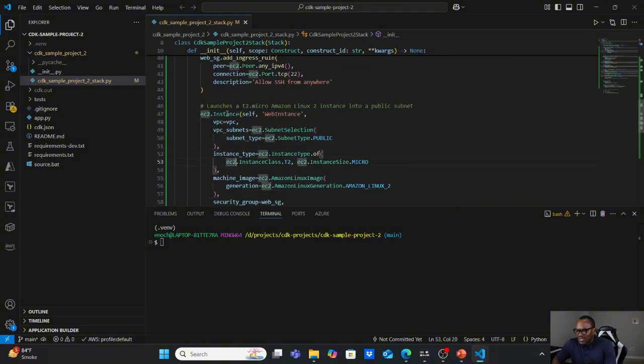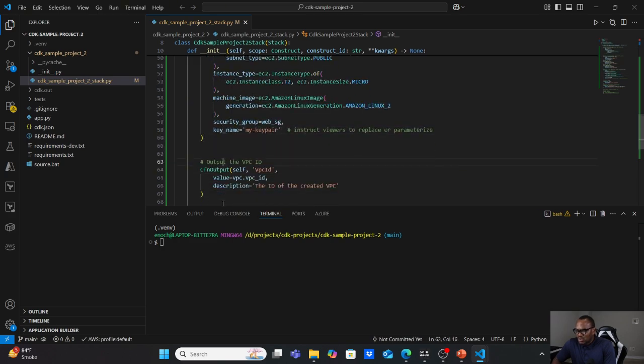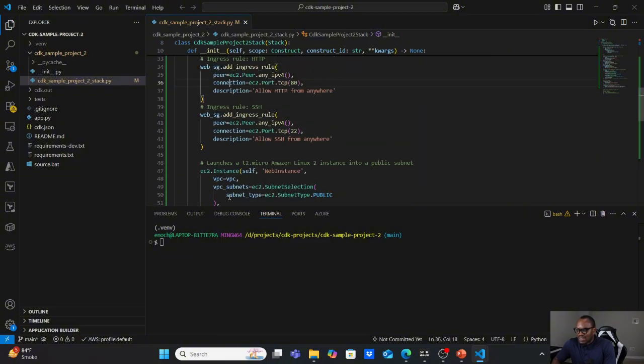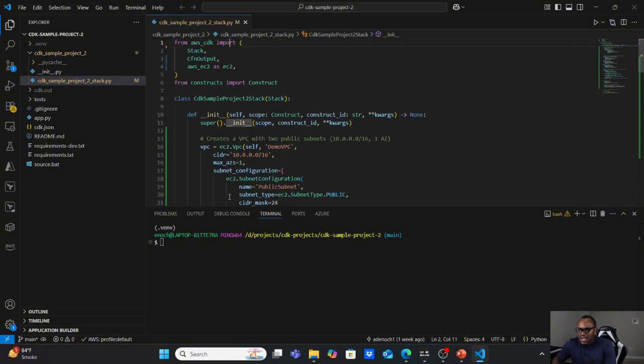Then we create a resource block for the EC2 instance. Attach the VPC, the instance type, the machine image, the security group, and the output. We define the output. This will output the VPC ID. This will output the public subnet ID. So that's the code we are going to use. And this is CDK for you using Python code.